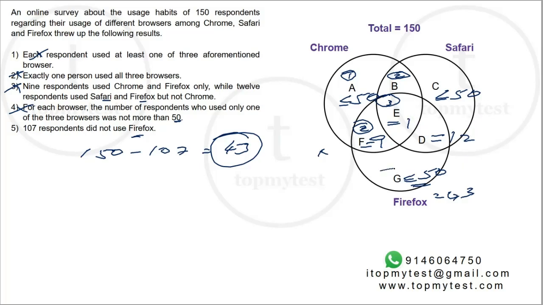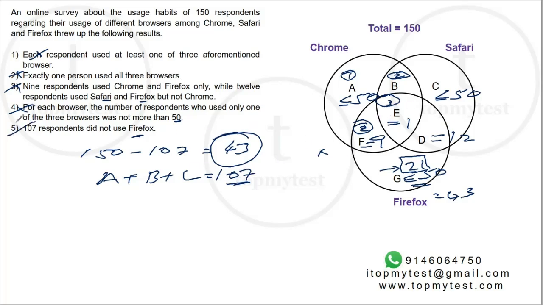So the region G should be 21, that is 43 minus the sum of all this. And if I just look at who do not use Firefox, A, B, and C do not use Firefox. So A, B, C combined should be 107.